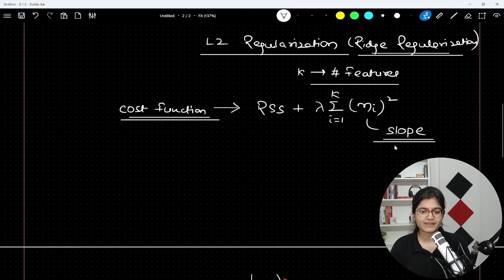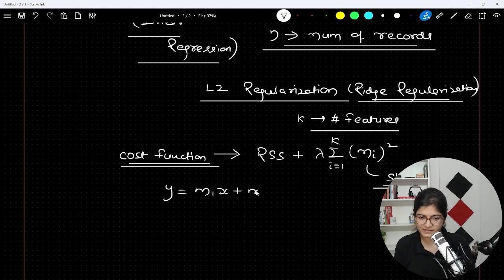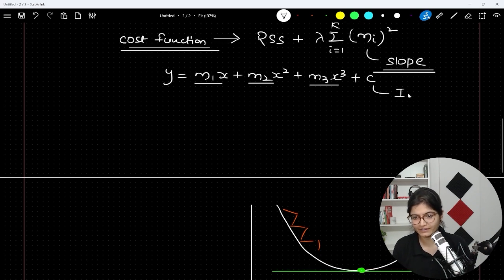Let's say you are dealing with the equation of a line, which is y equals m1x plus m2x square plus m3x cube plus, let's say, c. Now you know that m1, m2, m3 are the slope values that we have, and c is the intercept that we have.